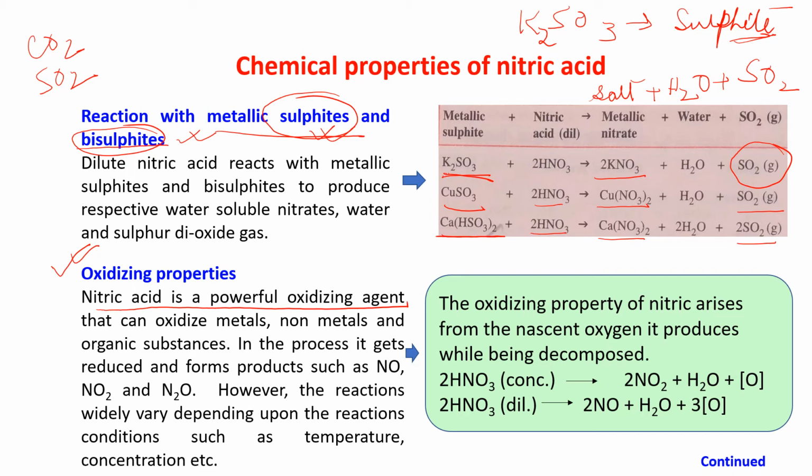Okay, nitric acid can oxidize metals, it can oxidize non-metals, and it can oxidize organic substances. So it is a very powerful oxidizing agent. In the process, it itself gets reduced and forms products such as NO, NO2 and N2O. It depends upon the conditions.